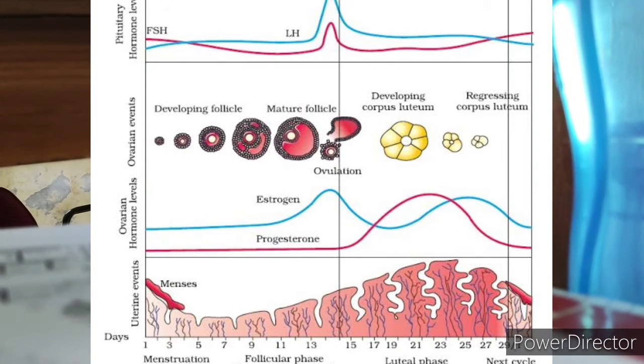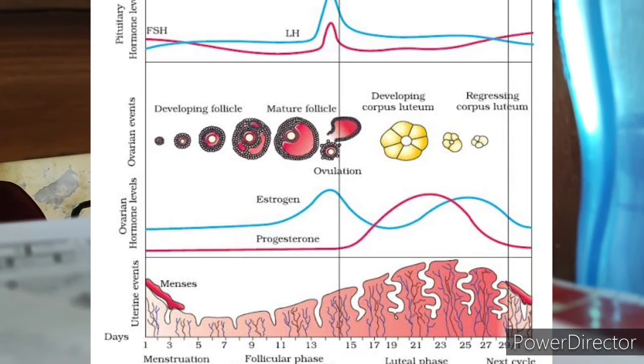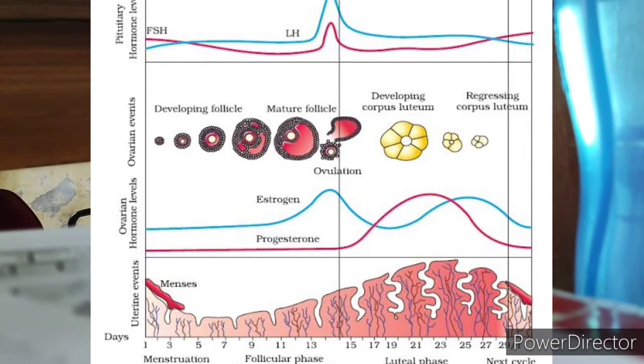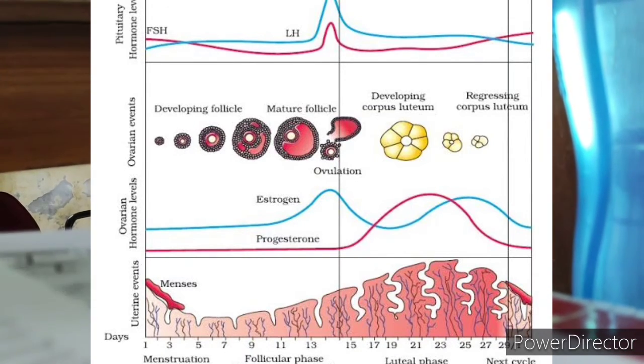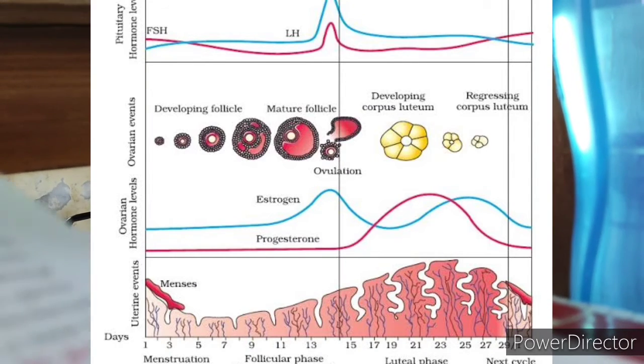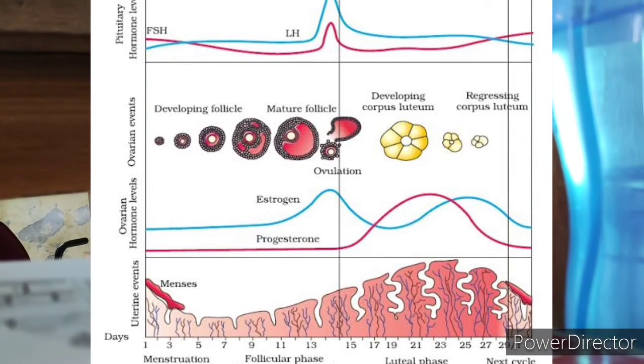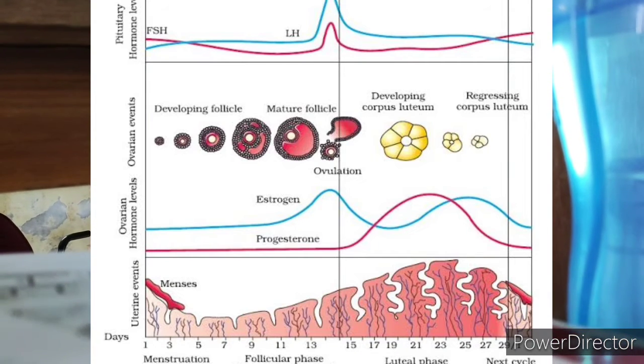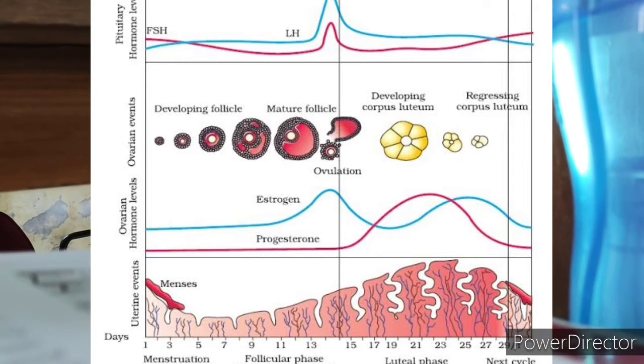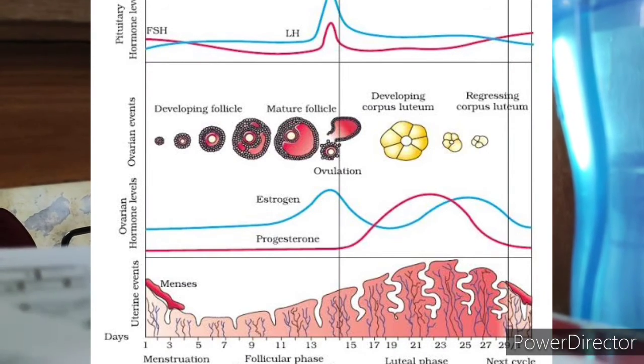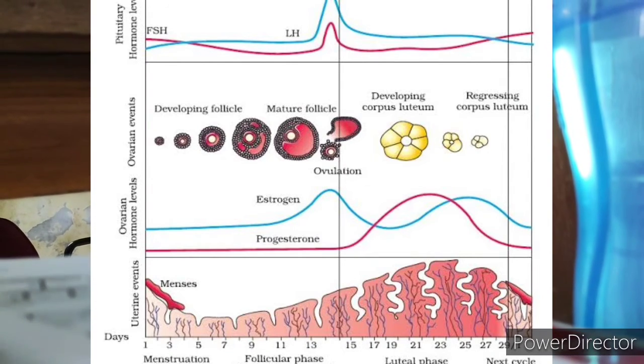And at day 14 in the diagram, you can see that LH and FSH both have the peak level, and the LH surge is necessary for the release of the ovum from the Graafian follicle. So it's a very important topic, and you have to draw the diagram and show all the necessary events which are occurring in this.